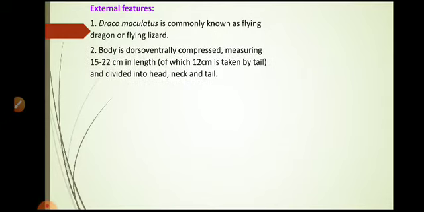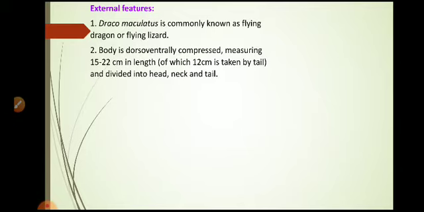After that, what are the external features of Draco? Number 1, Draco is commonly known as flying dragon or flying lizard. Body is dorso-ventrally compressed. Measurement is given here, 15 to 22 centimeter in length.